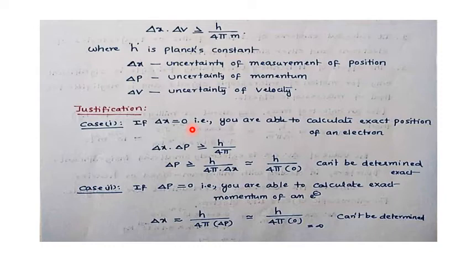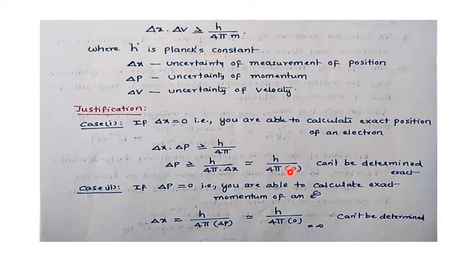Look here, the meaning is very important. Delta x equal to 0 means change in position is completely 0, whatever the deviations. You are able to calculate the exact position of an electron because there is no uncertainty at all. Then delta x delta p greater than or equal to h by 4 pi. Now we are calculating the uncertainty of the position and momentum, greater than or equal to h by 4 pi, so delta p is approximately equal to h by 4 pi into delta x.